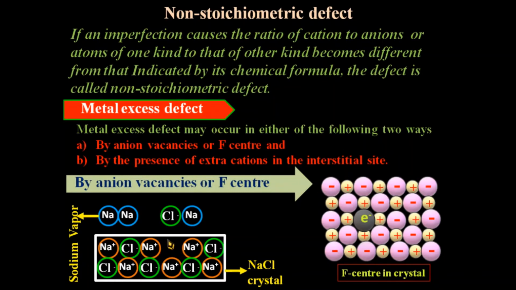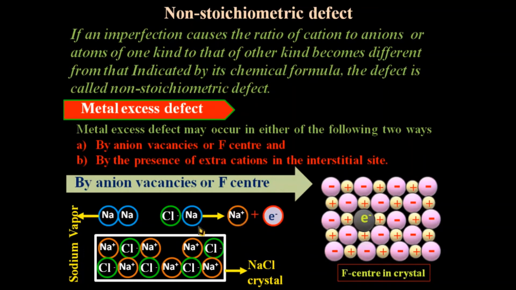The Cl negative ion, that is the chloride ion, is released from the crystal and combines with this sodium ion, and it gets converted into NaCl. But for the formation of NaCl, Na must be positive. So this sodium atom releases one electron and gets converted into Na positive.